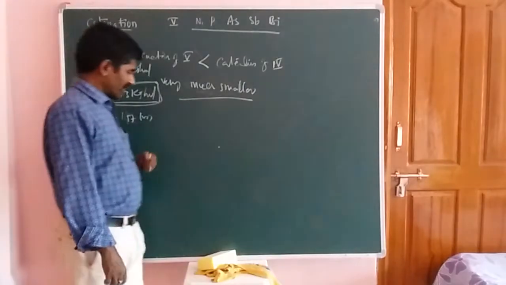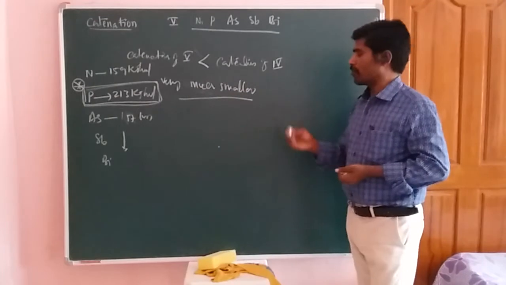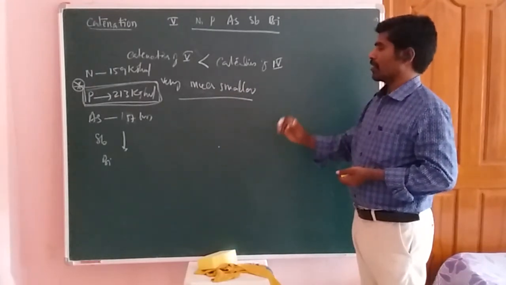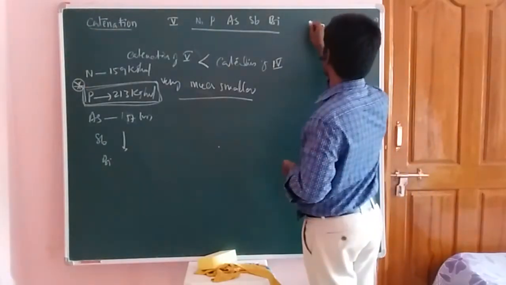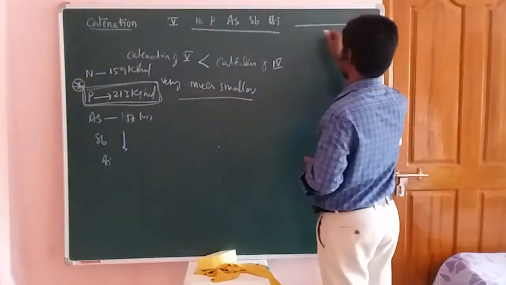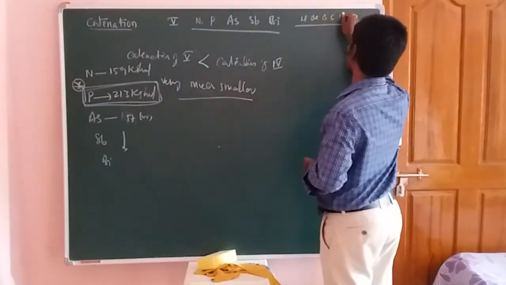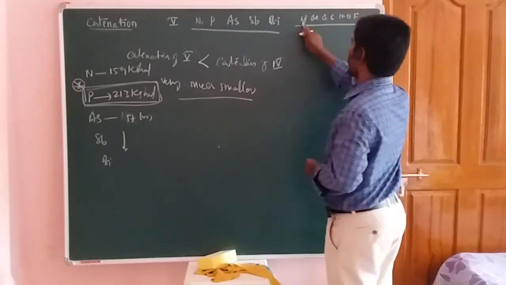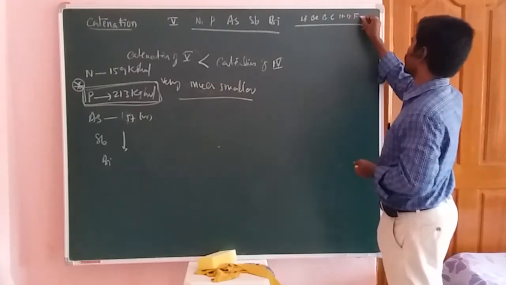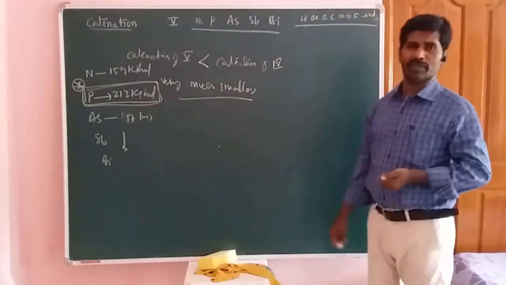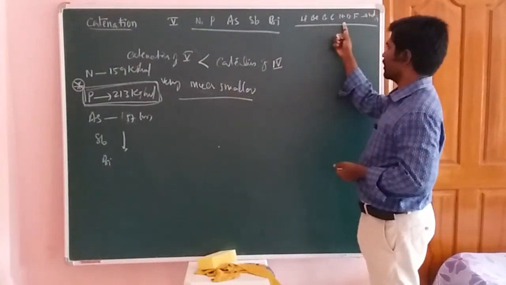Okay, students, now what is the reason why only the phosphorus element exhibits the catenation phenomenon? Actually, we have to take the second period elements first. Second period elements means lithium, beryllium, boron, carbon, nitrogen, oxygen, and fluorine. So in the periodic table, these elements are considered the second period elements.